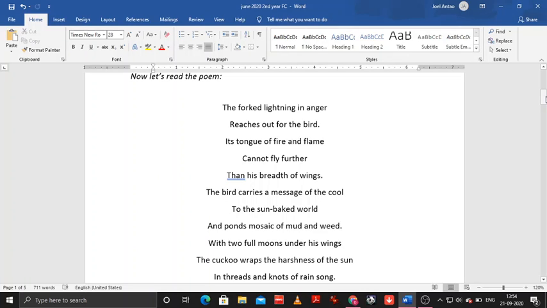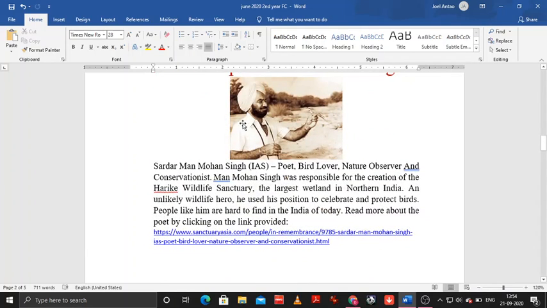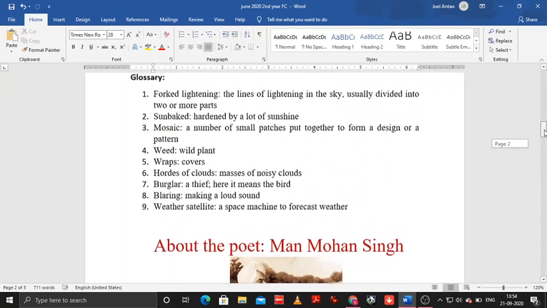It is a very simple and a very nice tribute to the monsoon bird, and it is written by the poet Monmohan Singh, and this is a picture of Monmohan Singh. He is a poet, a bird lover, an IAS officer, a nature observer. You could read up a little more about him, but this is a very beautiful poem written by him.